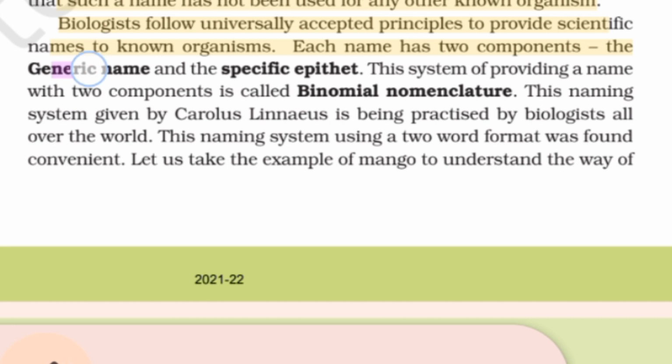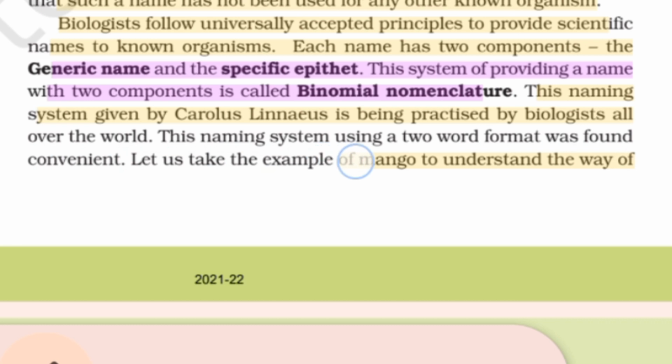Biologists follow universally accepted principles to provide scientific names to known organisms. Each name has two components, the generic name and the specific epithet. This system of providing a name with two components is called binomial nomenclature. This naming system, given by Carolus Linnaeus, is being practiced by biologists all over the world. This naming system using a two-word format was found convenient.